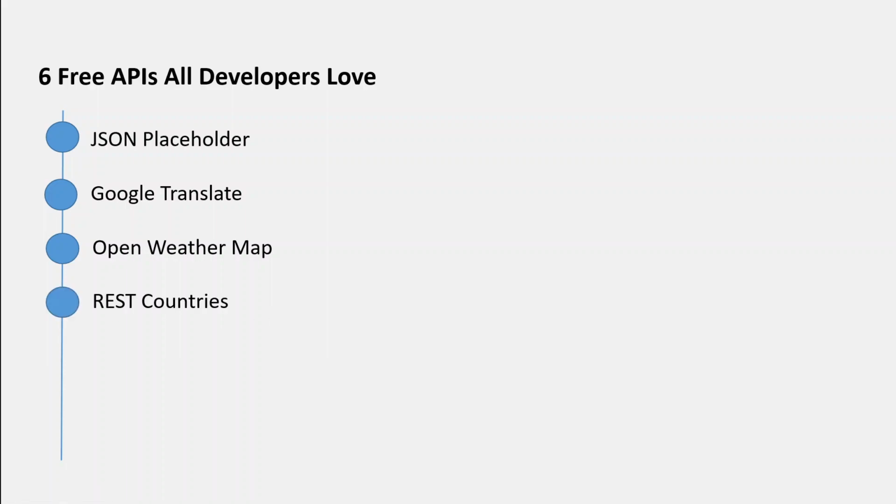REST Countries is another API, which is a service that provides you with information about countries via RESTful API. It provides you with data such as country name, capital, population, area, currencies, languages, and much more.